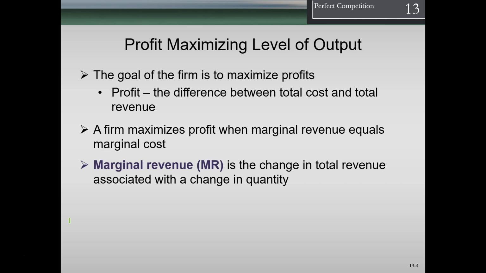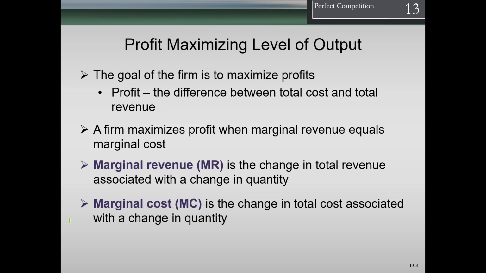So remember that marginal revenue is the change in total revenue associated with a change in quantity. When we make one more unit of stuff, how much more revenue are we getting? The change would just be divided by 1 because we're making one more unit. And marginal cost is the change in total cost associated with one more unit. If we made one more burger, how much would the burger meat and that kind of stuff cost? That's the marginal cost of one more burger.